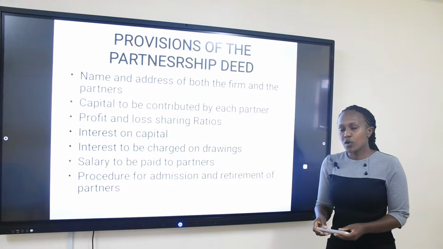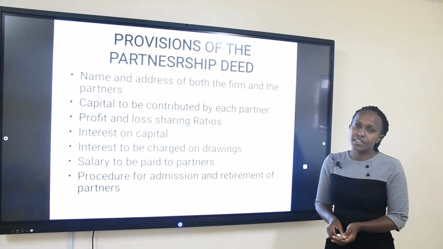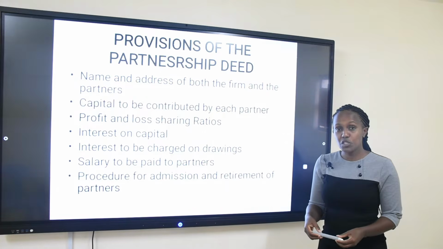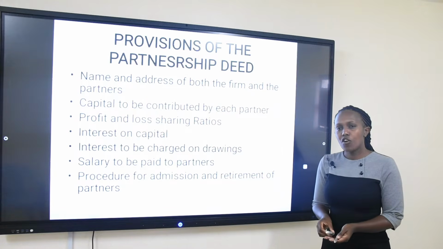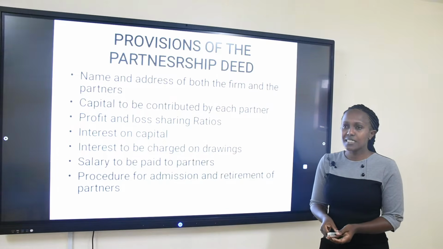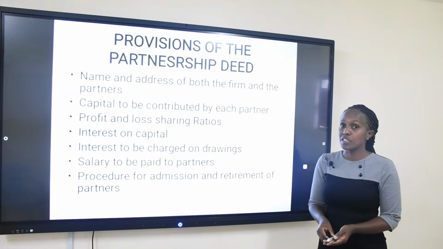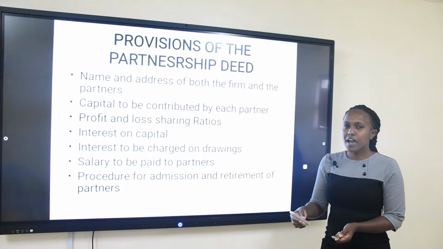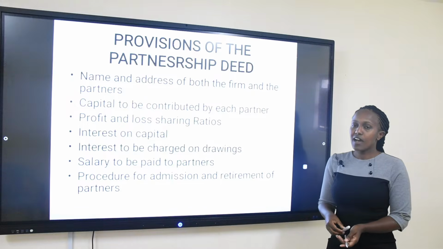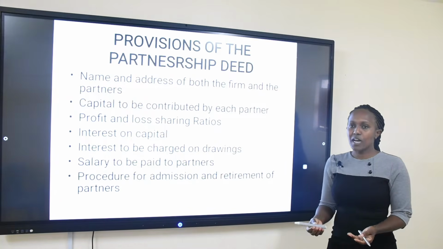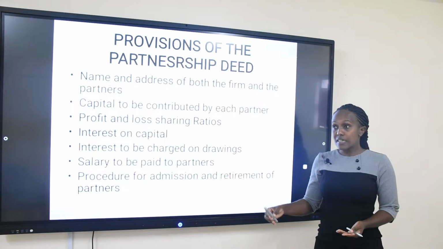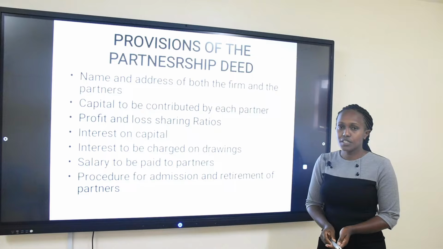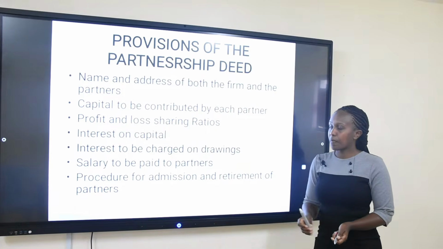Number three, we have to agree on the profit and loss sharing ratios. Again, this may be dependent on their capital contribution, or it may also be dependent on the type of partners. Some partners contribute money, but they are not involved in the day-to-day management of the business. Therefore, they may have a lesser share in the profits. Otherwise, we are saying this is the agreement. However they agree to share profits, that is up to them. So profit sharing ratio is another item they have to agree on.